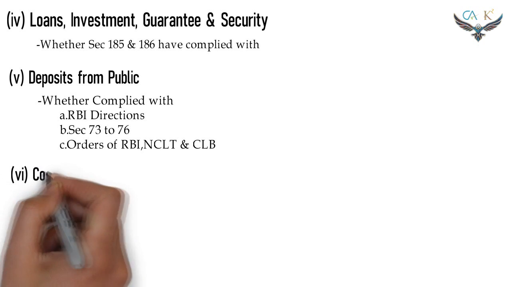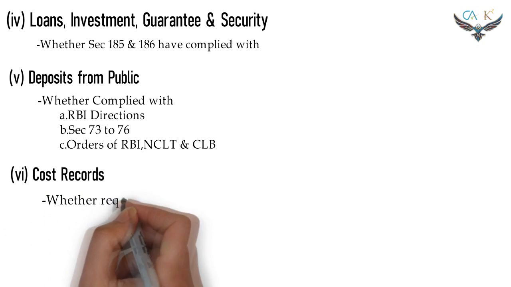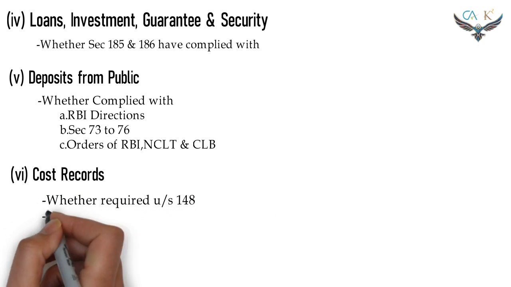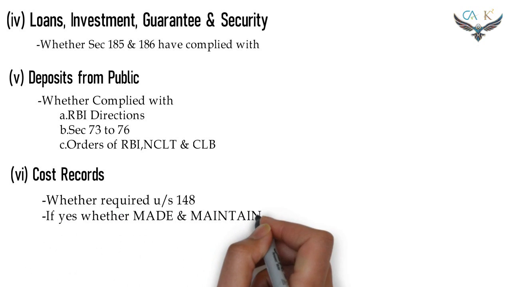Clause 6. The cost records. The following points shall be covered. Whether the company is required to maintain cost records under section 148. If yes, whether the cost records have been made and maintained.